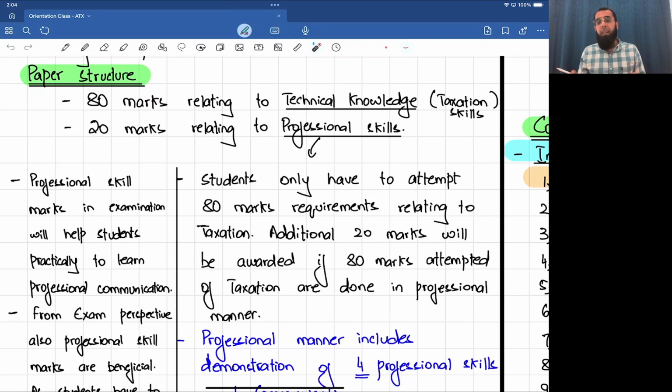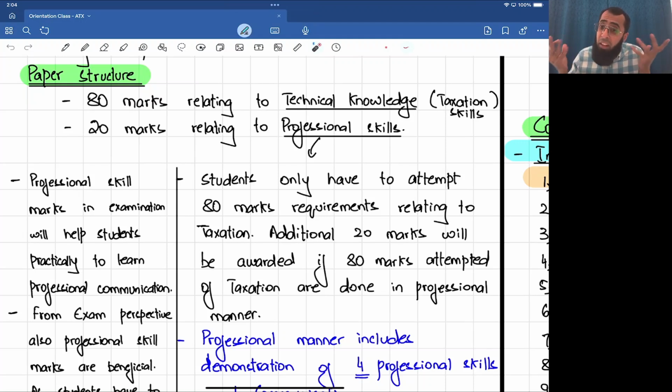What is professional manner? Use right wordings, give proper headings, communication, format, analysis of the rules relating to the scenario. Attempt it in a professional manner. Only attempt 80 marks, but attempt it in a professional manner and get 20 additional marks. That is what we call professional skill marks.